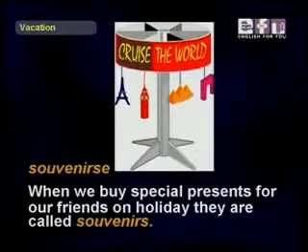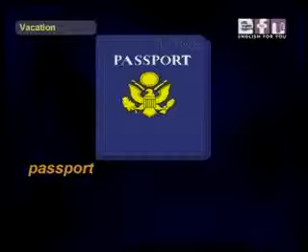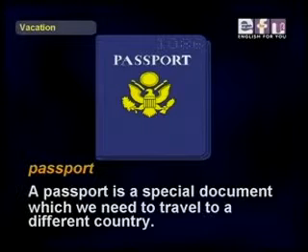When we buy special presents for our friends and family on holiday, we call them souvenirs. We bring souvenirs. And everyone needs a passport to travel. A passport is a special document which we need to travel to a different country.